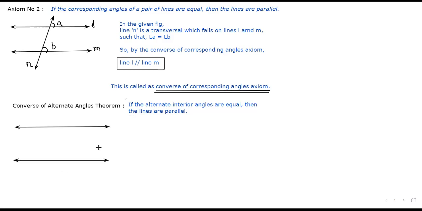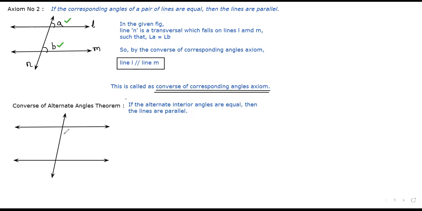And when can the lines be parallel, children? Just now we have seen that when the alternate angles are equal, when the corresponding angles are equal, lines become parallel. Yes or no? Yes, sir. So if you want to prove any two lines as parallel, you must first have the corresponding angles as equal. Are you understanding?